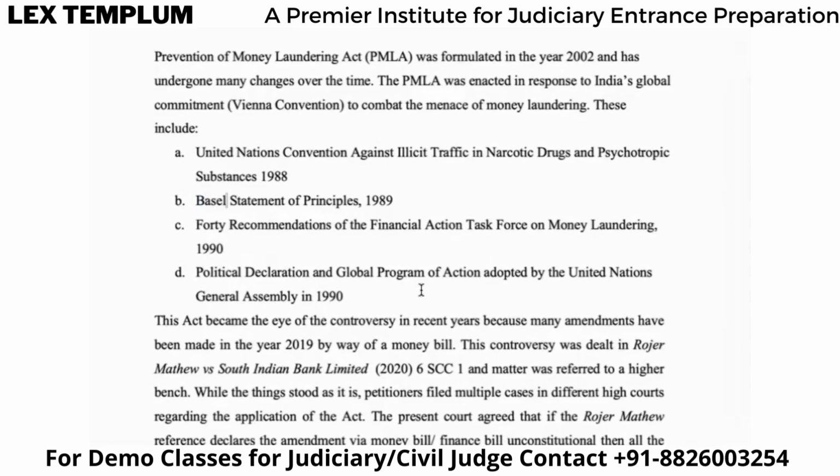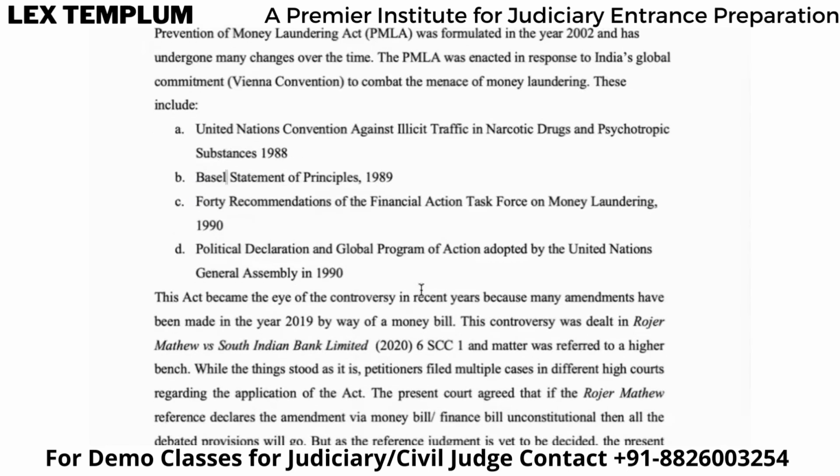Then the 40 Recommendations of the Financial Action Task Force on Money Laundering, 1990. Then the Political Declaration and Global Program of Action adopted by the United Nations General Assembly in 1990. So you need to remember all of these four conventions, which are also called the Vienna Convention, because of which we have enacted PMLA.